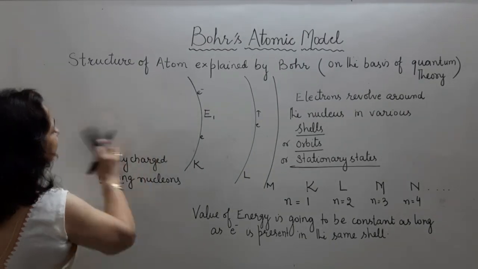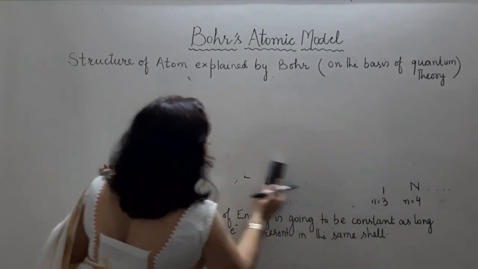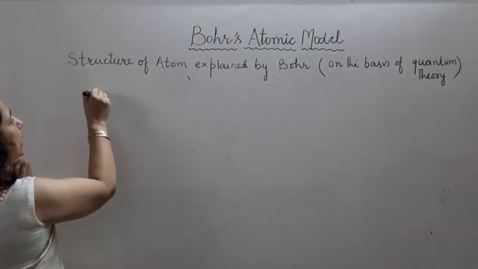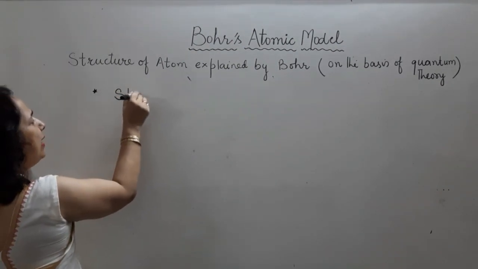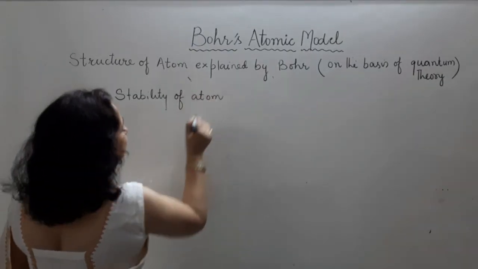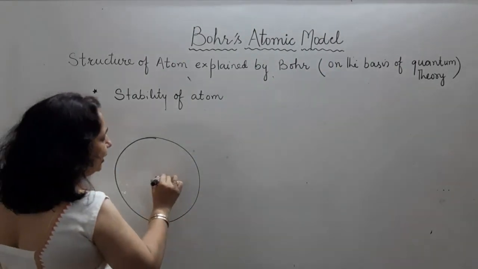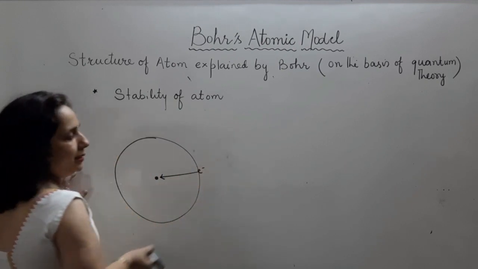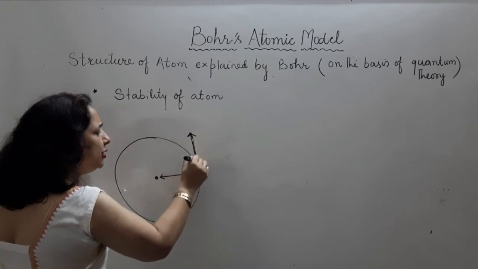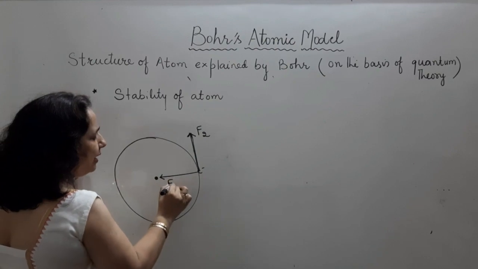Now next point, after explaining first point, Bohr explained the next point. He explained stability of atom. He told us stability of atom is because of two forces. If this is nucleus and electron is being attracted by the nucleus, but there is a centrifugal force which is acting at the tangent to this position. This is, let us suppose, F2 and this force is F1.